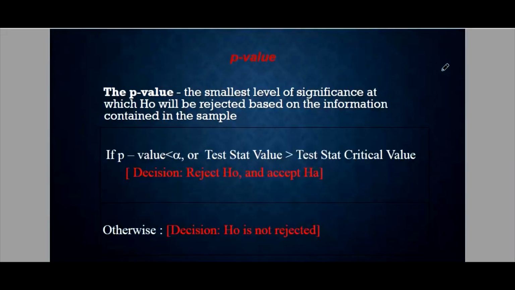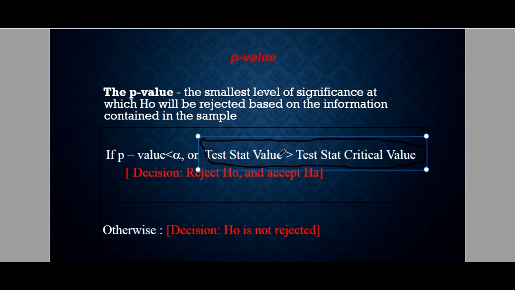Okay, now last we have the p-value. The p-value is the smallest level of significance at which the null hypothesis will be rejected based on the information contained in the sample. So aside from computing the test statistic and comparing it to our critical value, we can also use the p-value.